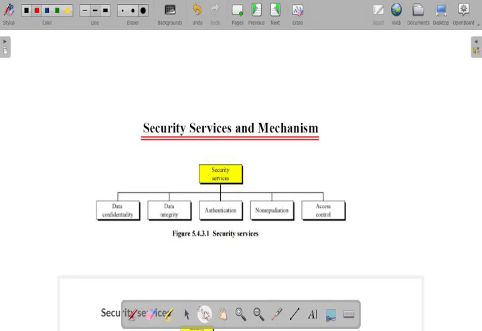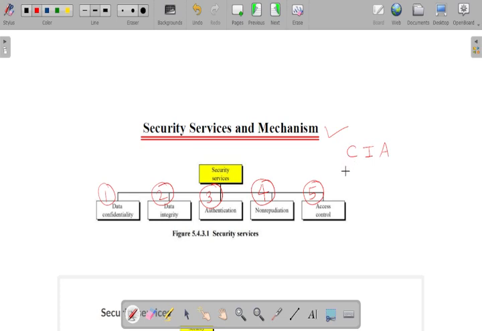Hello everyone, in this video, I will explain what the different security services and mechanisms available are. First, we will learn what the different security services are. The first one is data confidentiality, second is data integrity, third is authentication, fourth is non-repudiation, and fifth is access control.